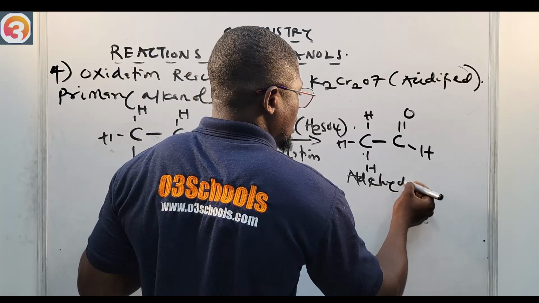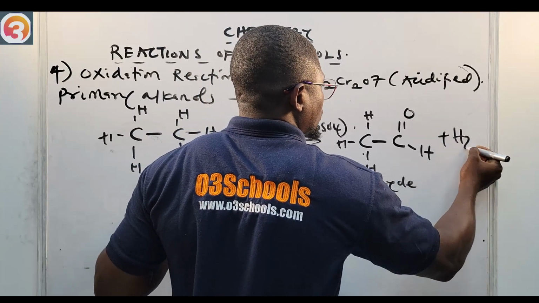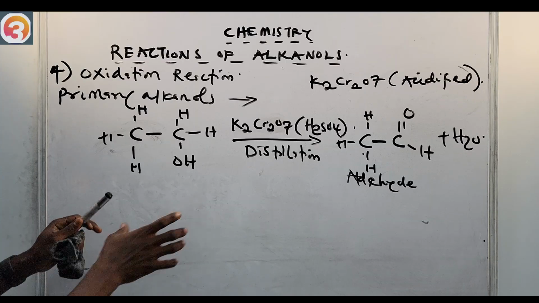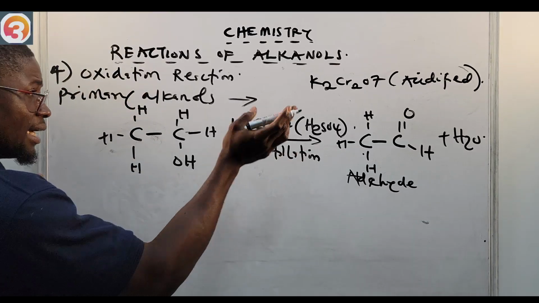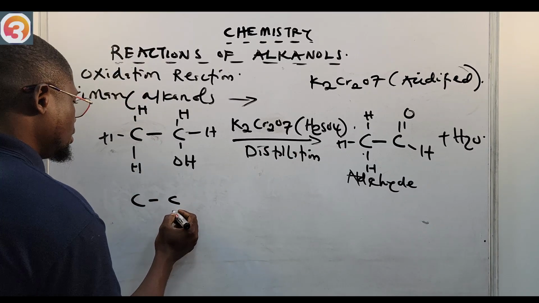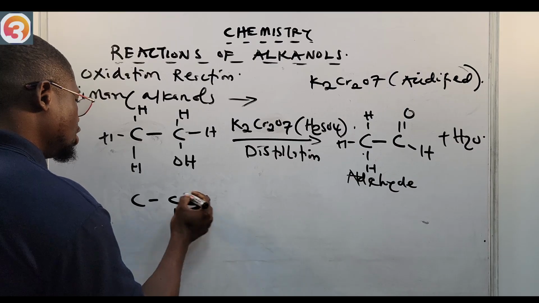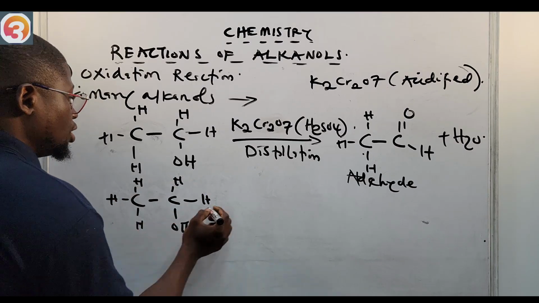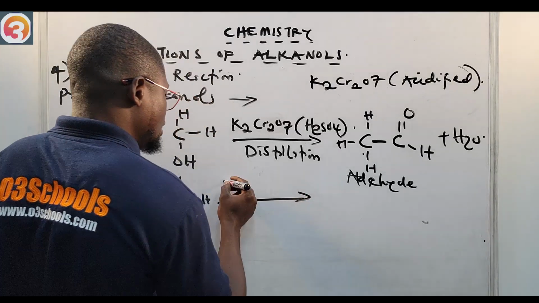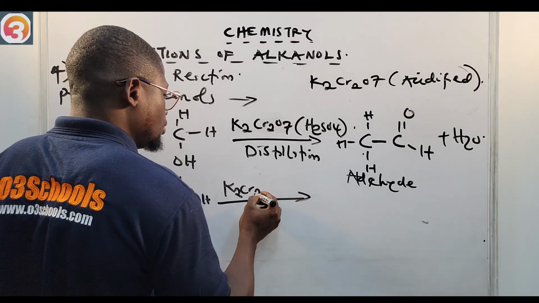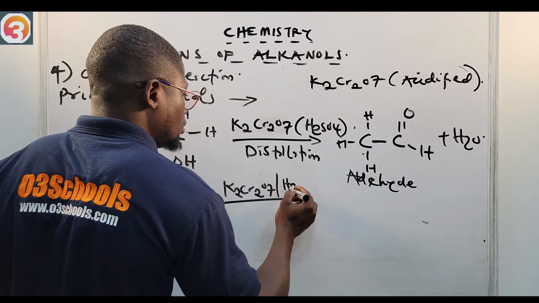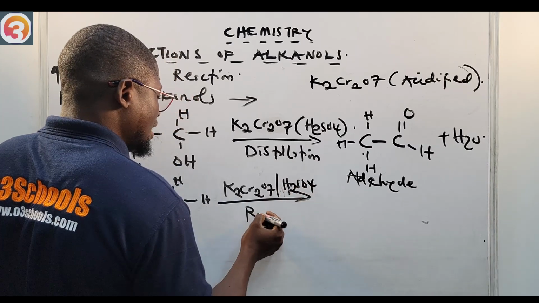Aldehyde, plus water. This is what it gives to us. Now, that was distillation, but if we carry out reflux instead, with the same condition, K2Cr2O7 acidified with H2SO4, now we're carrying out reflux.